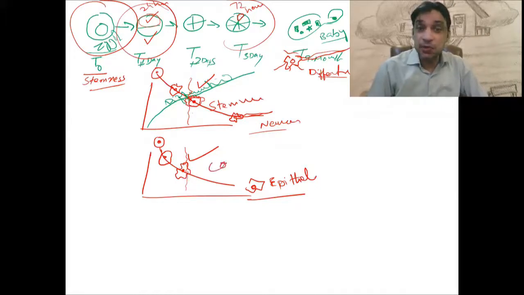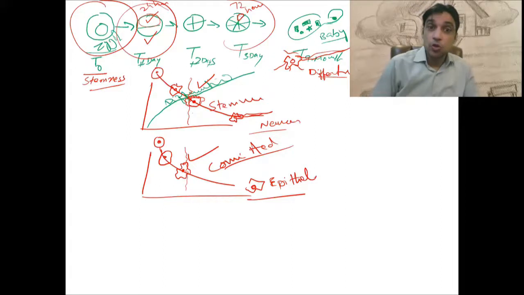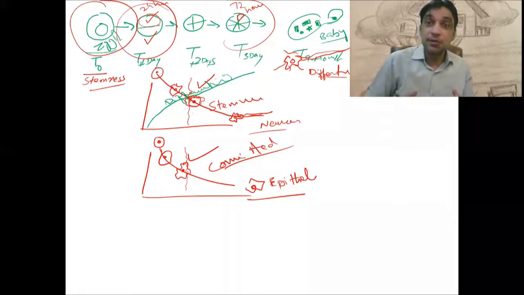This is what we call the cell being committed. So with the passage of time during the process of development, the cells start losing their potential as stem cells and start developing their specialities, or start increasing the level of differentiation they have.